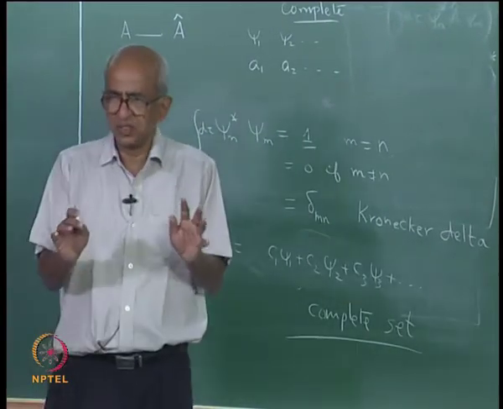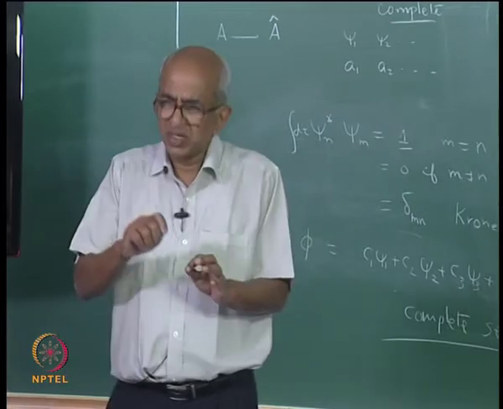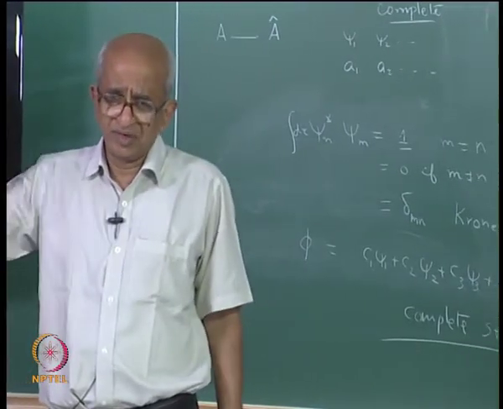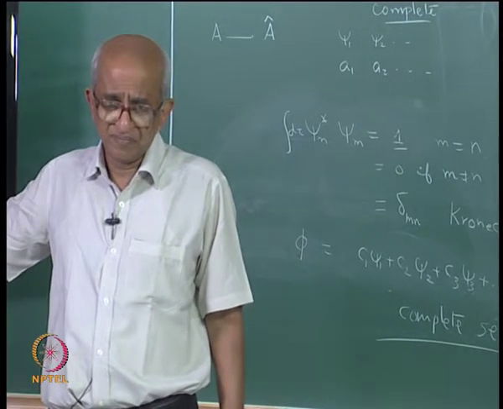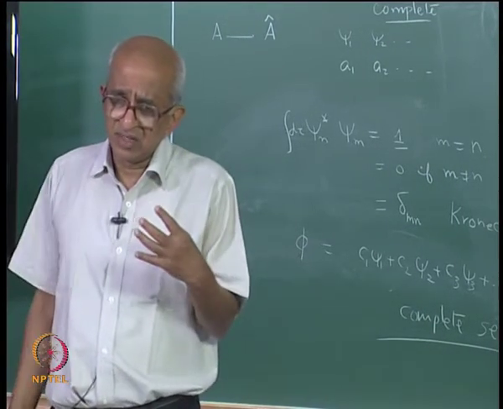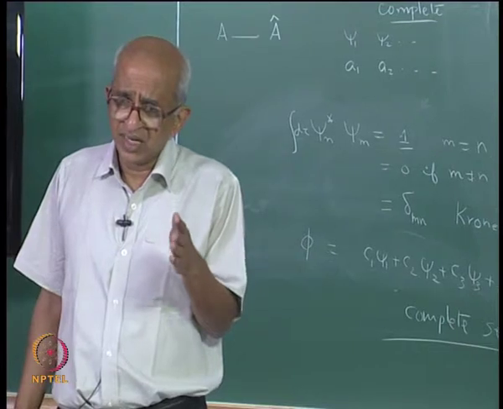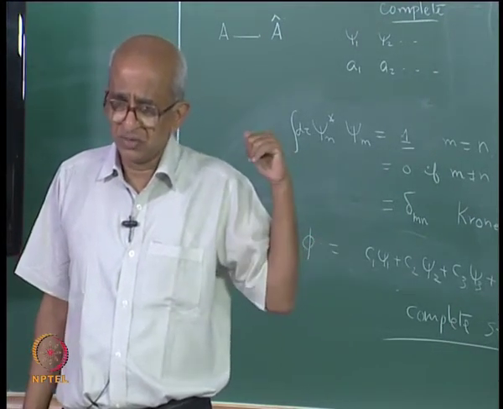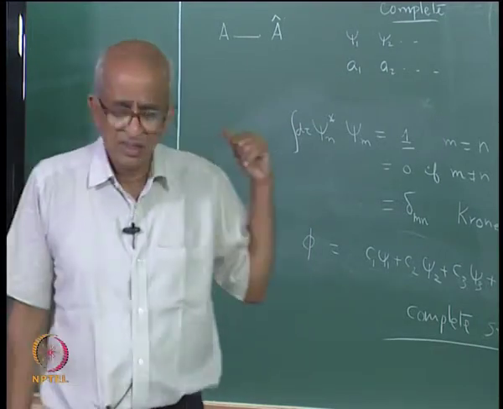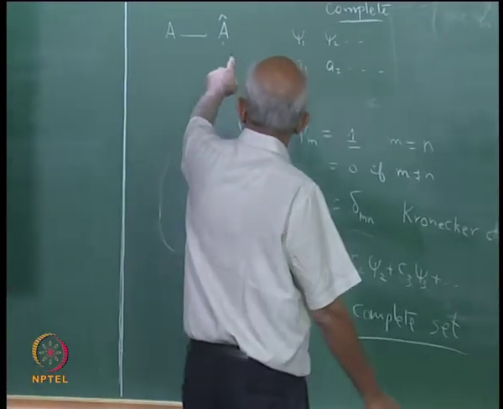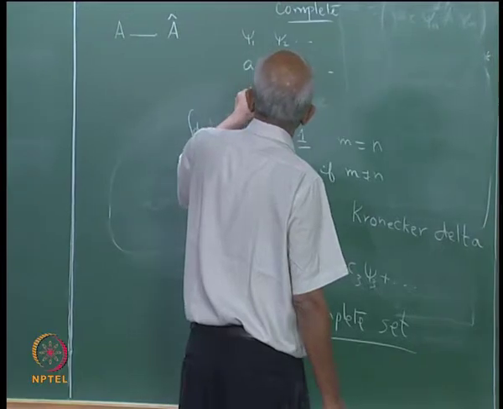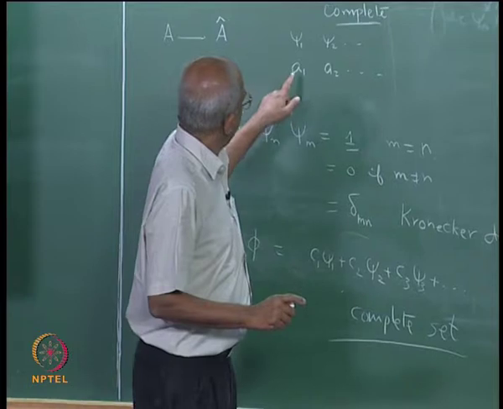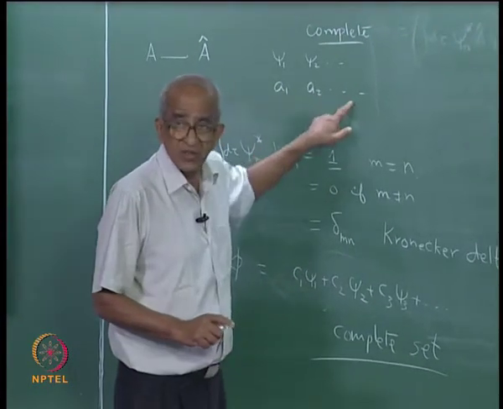Suppose I make a measurement of the observable which I have denoted by the symbol A, and postulate 3 tells you that the answer has to be an eigenvalue of the operator associated with the observable. So if the operator A has the eigenvalues A1, A2, A3, A4, etc., if I make a single measurement, the answer will be one of these eigenvalues.